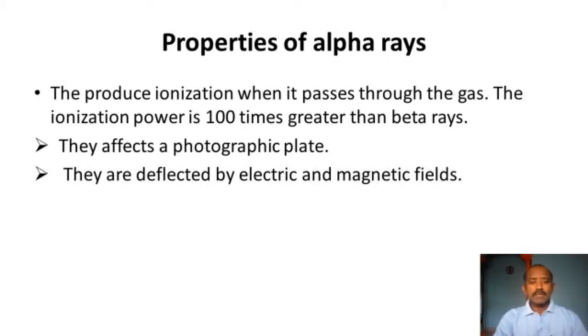They can affect a photographic plate, and from this we can detect alpha rays. They are deflected by electric and magnetic fields. Since alpha rays are positively charged particles, they can be deflected by the electric field and also by the magnetic field.